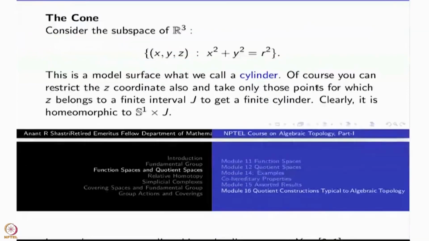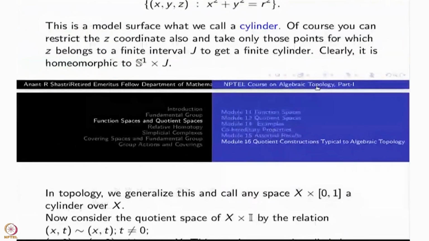So we will generalize this concept. You can call any space cross an interval a cylinder, and the cylinder has X as a base instead of the circle. The topological space X cross [0, 1], you can think of this as a cylinder.